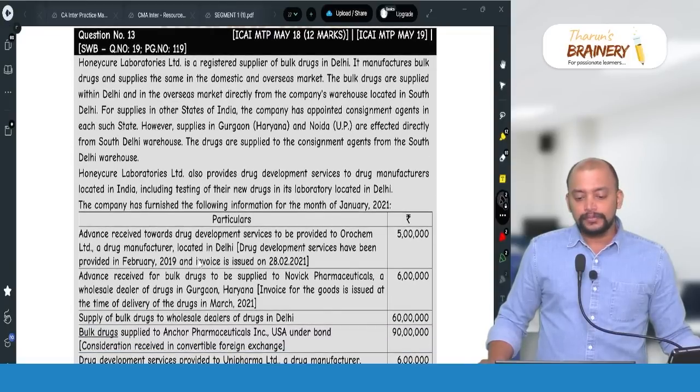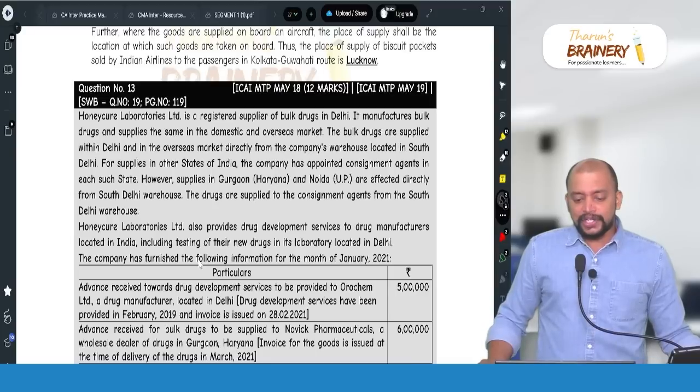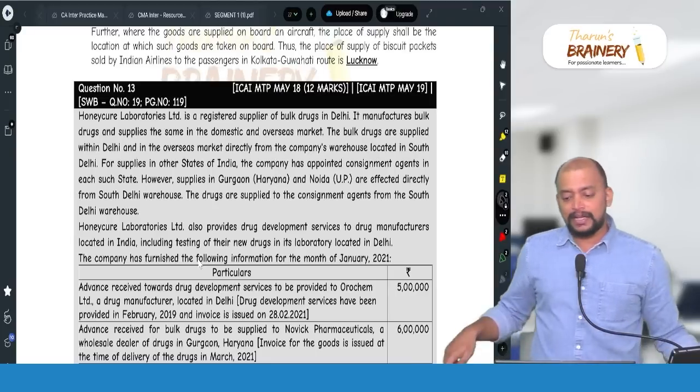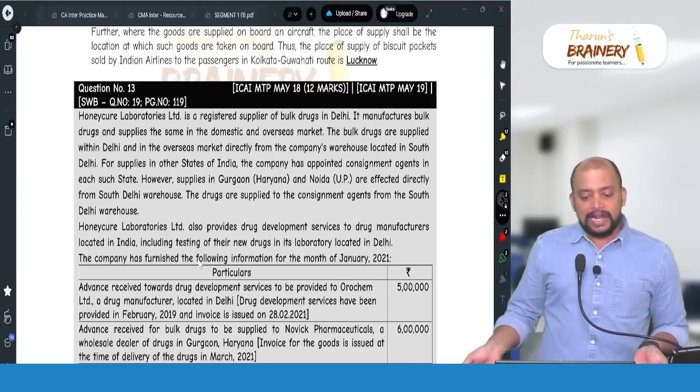Then we have next question. This is in value of supply. You can see page number 119.